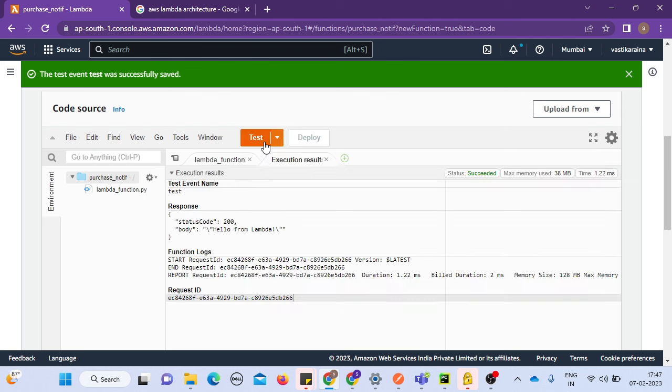Now just run this again. So you see, we ran a test event. It has a status code of 200, and the body is hello from Lambda. So you see the test results here in the execution results.